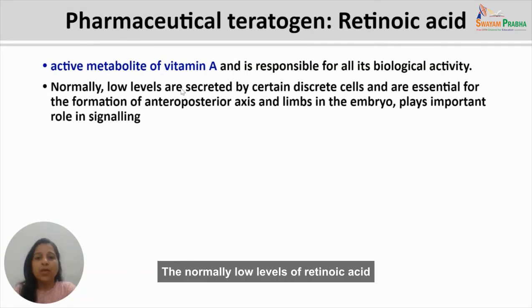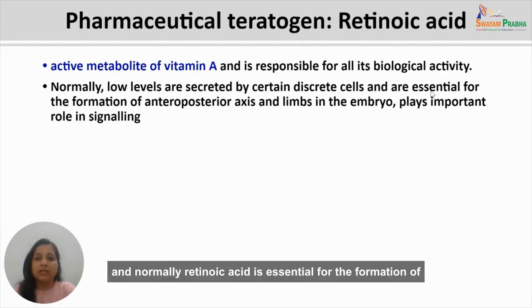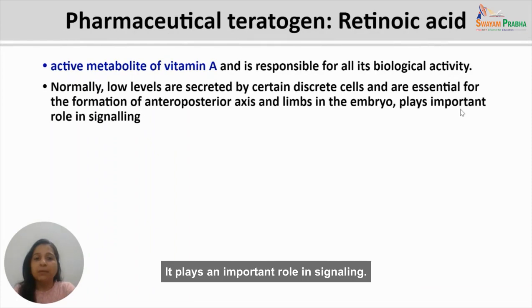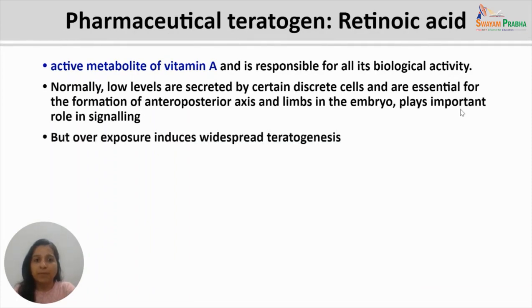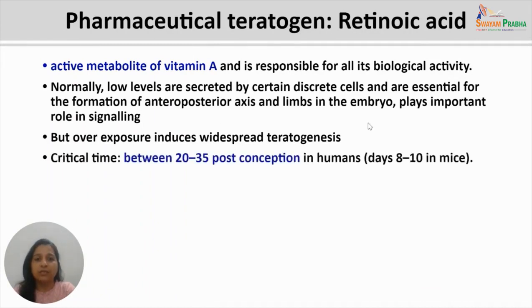Normally, low levels of retinoic acid are secreted by certain discrete cells, and retinoic acid is essential for the formation of the anterior-posterior axis and limbs in the embryo. It plays an important role in signaling. But an overexposure of retinoic acid induces widespread teratogenesis.